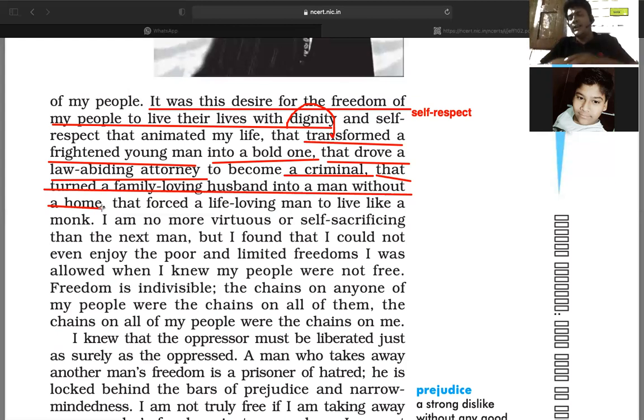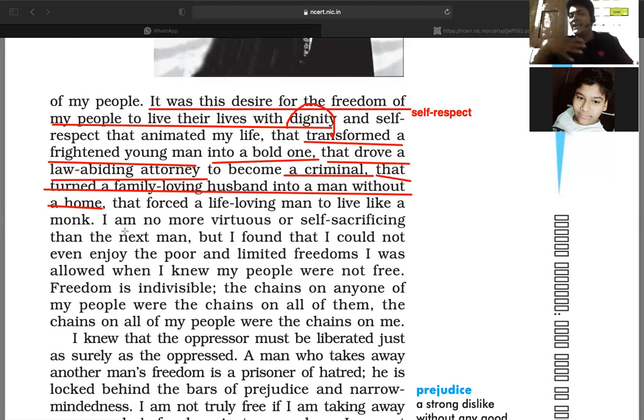He stated earlier that you have a twin obligation, one duty for the country, and a second duty for the family, right? He was giving priority to the family first, and then to the people of his country. But later he realized that if he gives priority to the country, then only his family also gets the same kind of self-respect, right? So by giving priority to the country, he started ignoring his family.